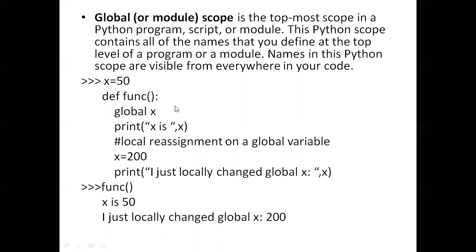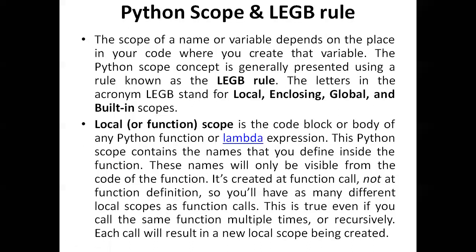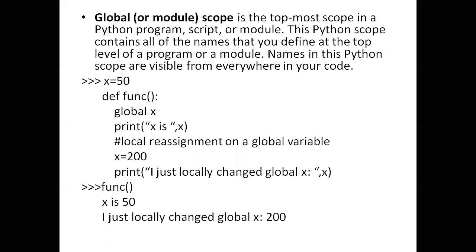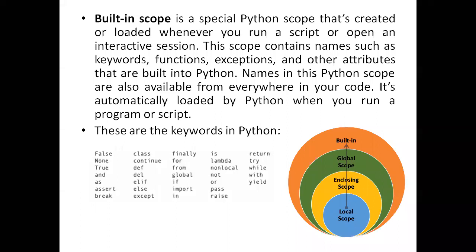So this is about the LEGB rule. Okay, and built-in scope is there. Built-in scope is nothing but built-in variables. If you use any built-in names, meaning keywords like False, class, finally, is, return, these are all built-in keywords. These keywords can be used anywhere. That is called built-in scope.